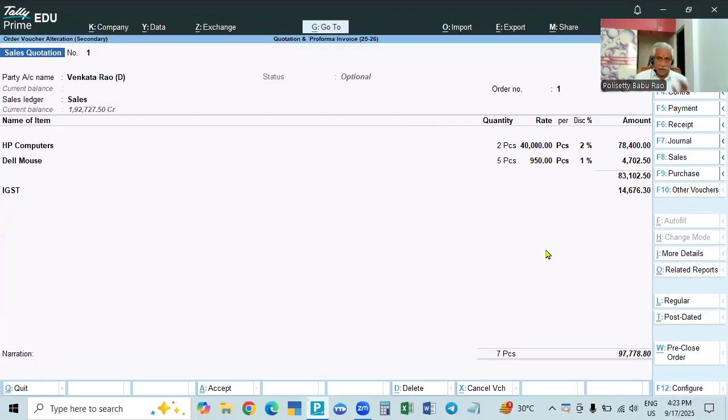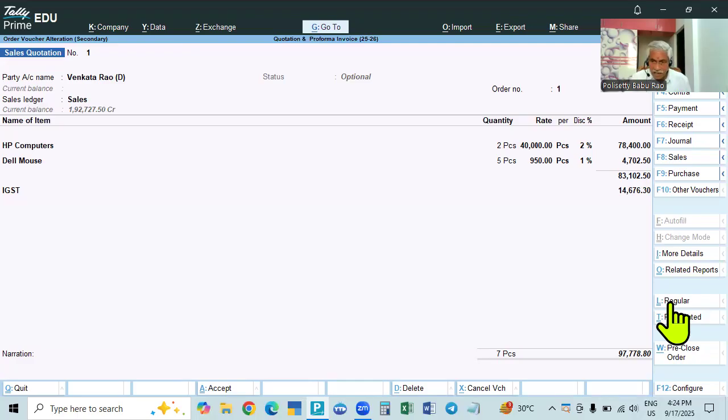Now we have to make changes. The date we have to change: when we supply the goods, that day we make the invoice. This optional voucher is to be converted into a regular voucher. And this is a sales quotation; we have to make it a sales voucher. Sales voucher we have to make, optional we have to remove, and the date we have to change. We have to make optional into regular.